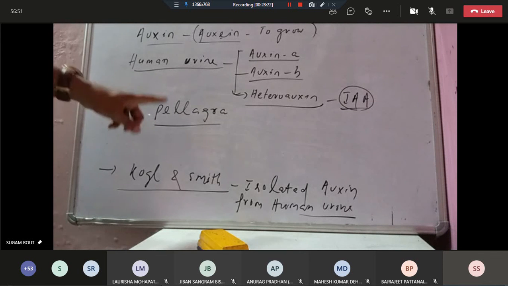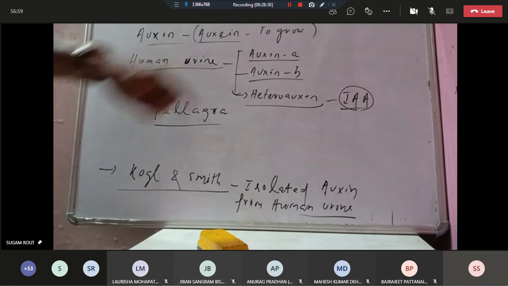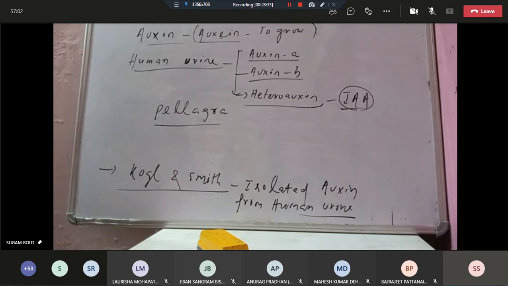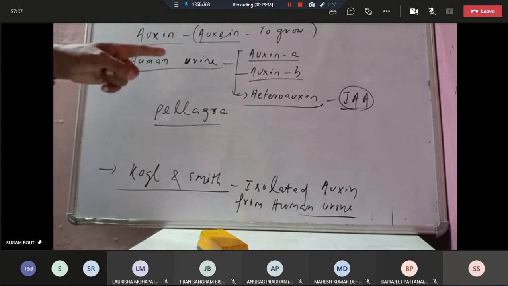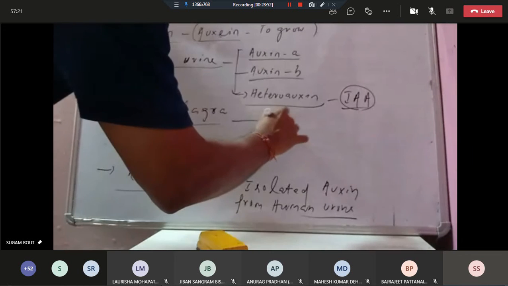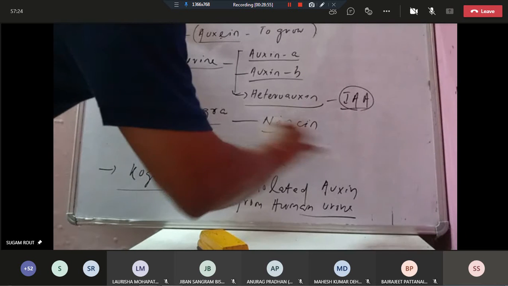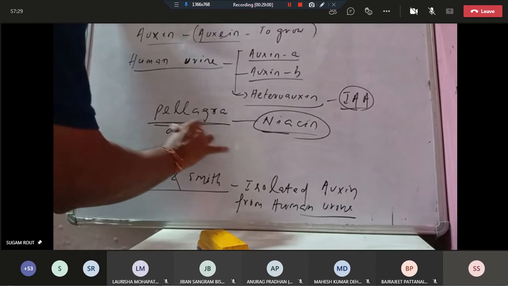The man suffering from pellagra disease releases heteroauxin in his urine. So urine containing heteroauxin is collected from a person suffering from pellagra disease, which is caused by the deficiency of niacin.